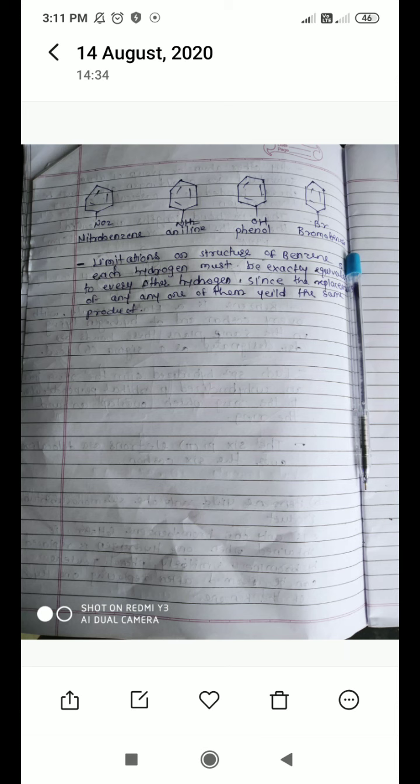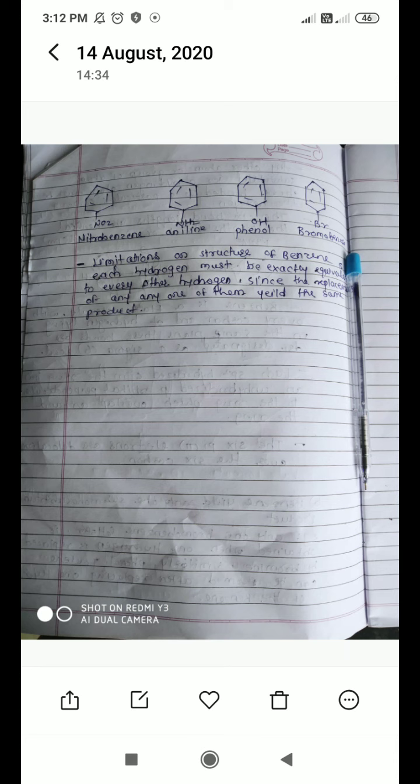The reason is that all hydrogens attached to the benzene ring are equivalent. So if any one hydrogen is replaced with a substituent group, it will form only one product.